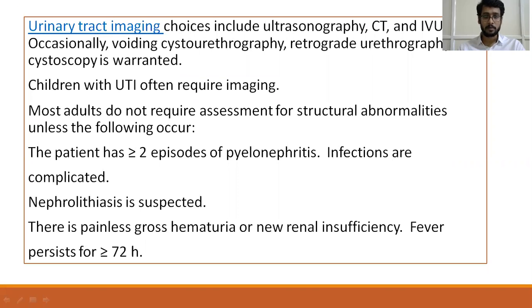Most adults do not require assessment for structural abnormalities unless they have the following: more than 2 episodes of pyelonephritis, or the infections are complicated, nephrolithiasis is suspected, painless gross hematuria, new renal insufficiency, or a fever that persists for more than 72 hours.